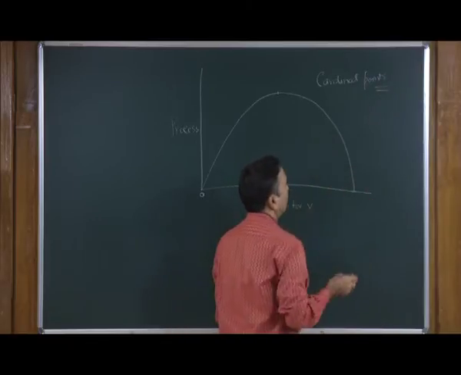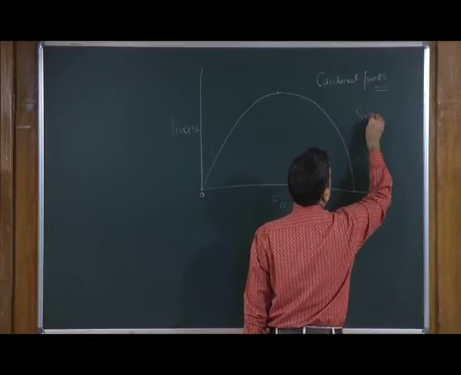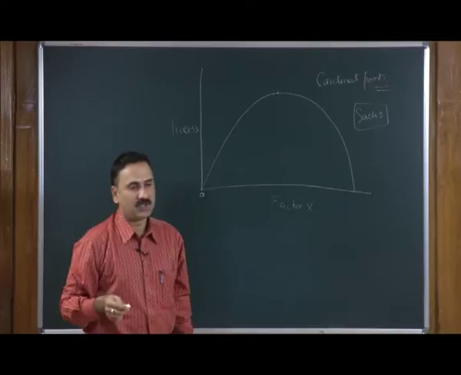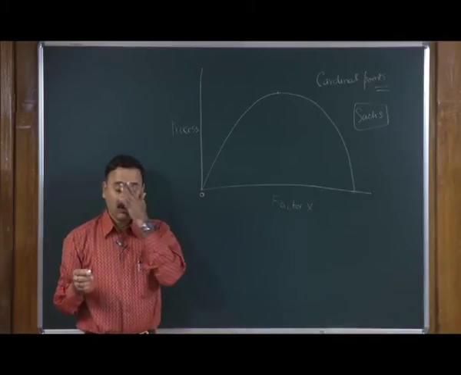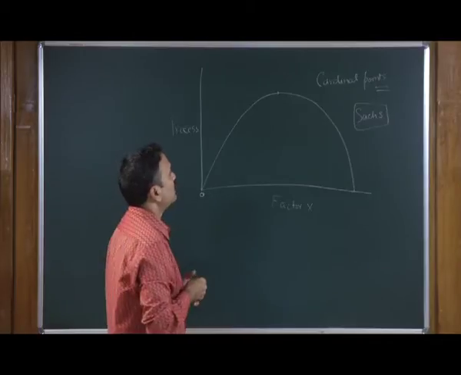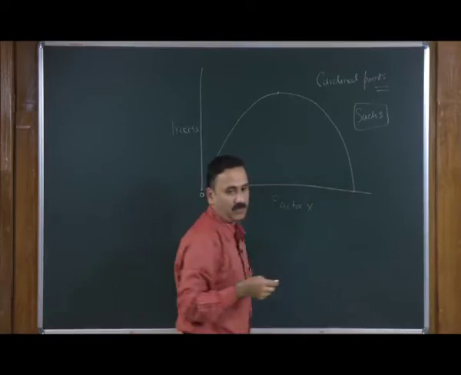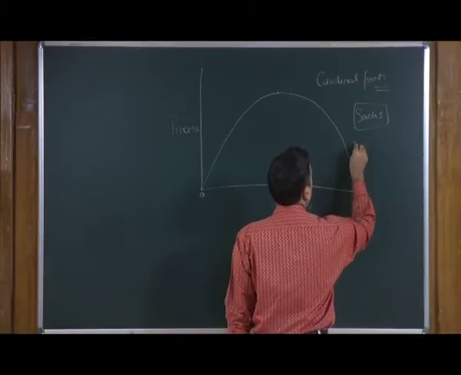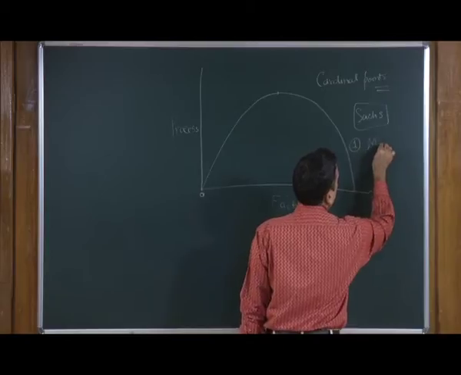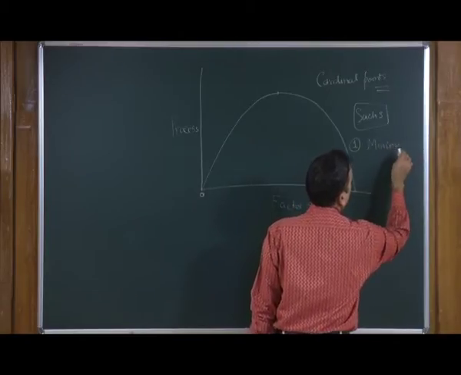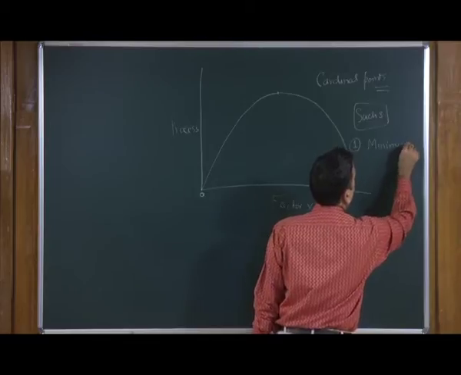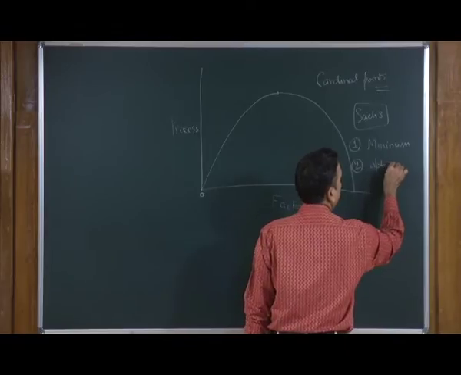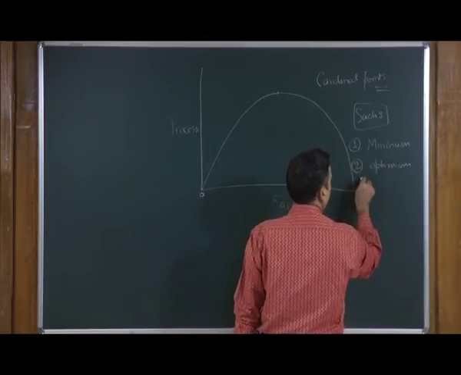And what Professor Sack says is that in a particular biological response to a factor, there are 3 different types of cardinal points possible. What are these 3 cardinal points? You can have a cardinal point of the minimum, then the optimum, and then the maximum.